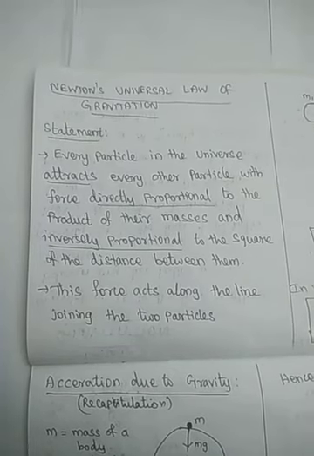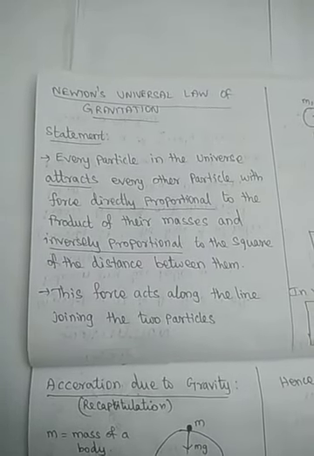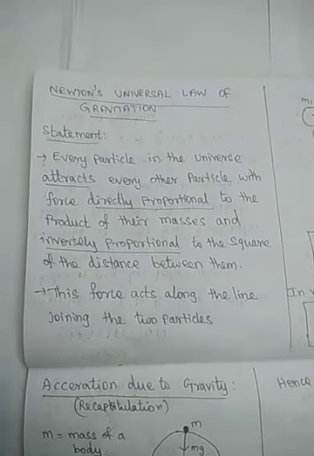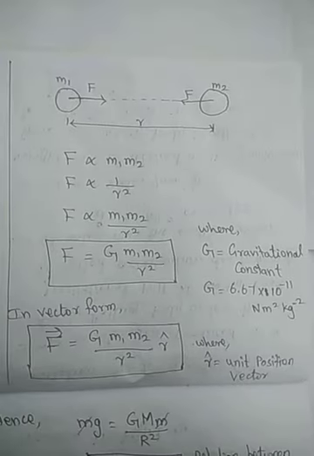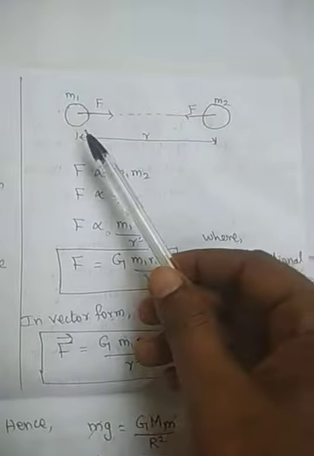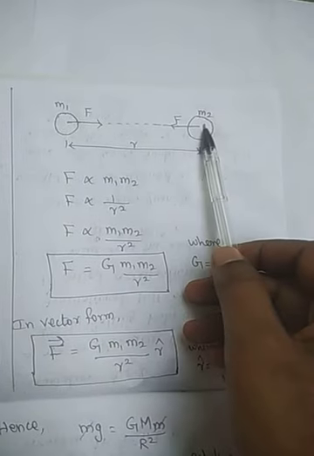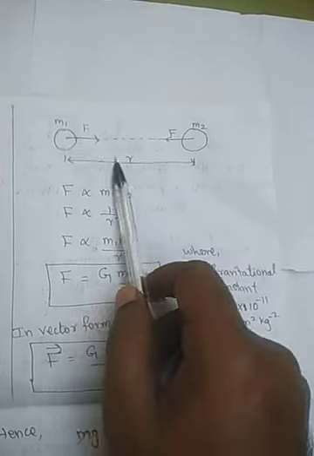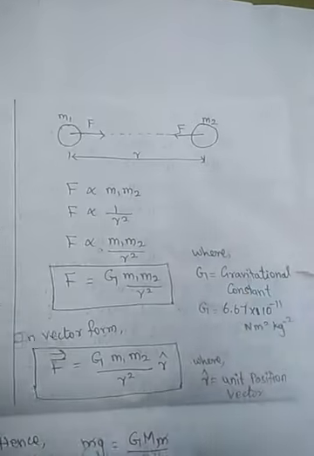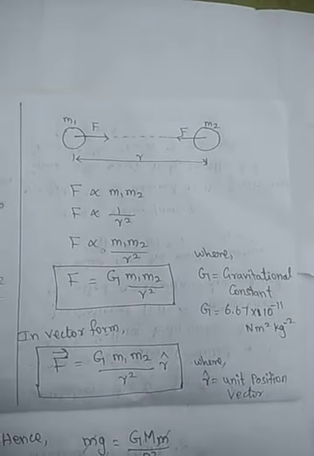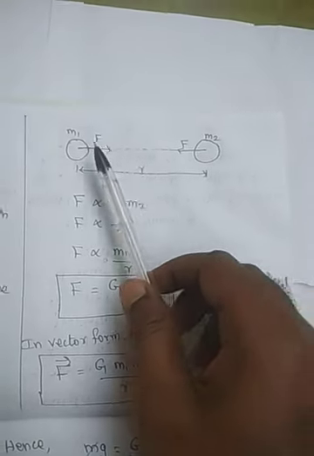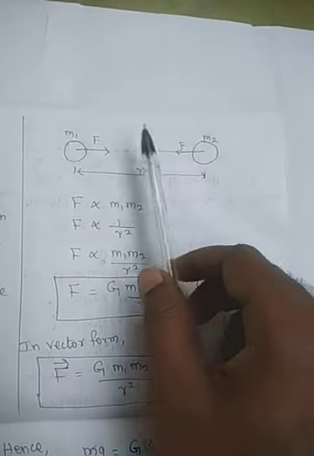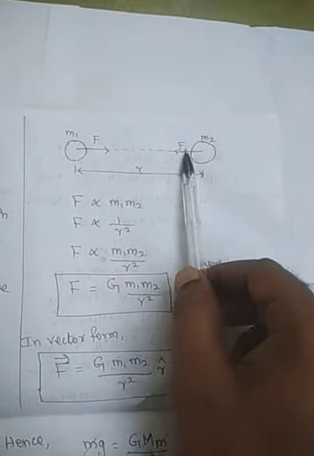Newton's law of gravitation, the universal law of gravitation. Let us assume that there are two bodies in the universe, m1 and m2. Any two bodies in the universe have a force of attraction between them when they are separated by a distance r. So the two masses m1 and m2 are separated at a distance r, and there will be a force of attraction between m1 and m2.